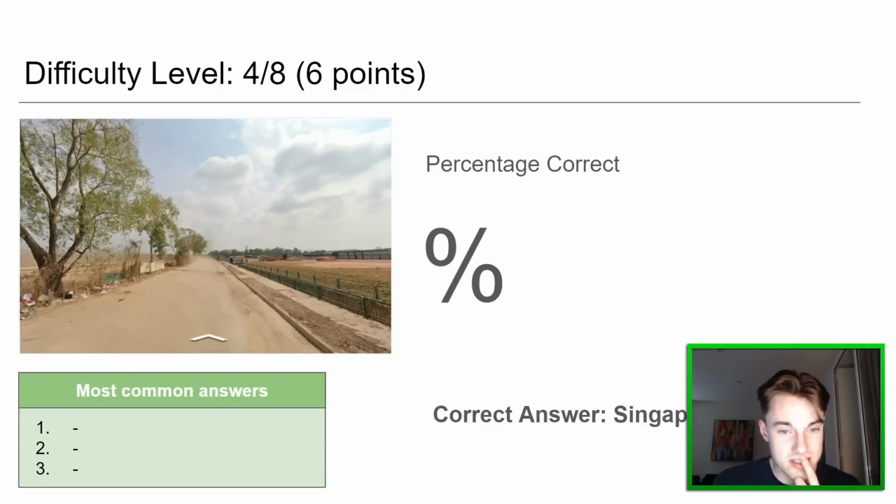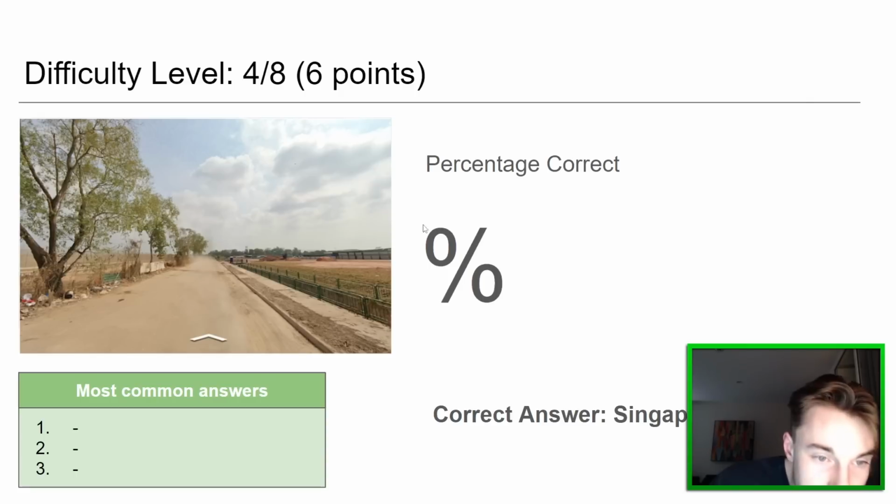And this one is Singapore. Now, I don't see how there's a hope in hell you could get this correct. Apparently this is one of the less difficult ones. So I don't understand how anyone got this correct, but maybe there's something in there that could tell you, maybe like the crane or something, we have some kind of digger here. But I just don't see this. This is insane to get correct. So if that's 4 out of 8, I don't think we're getting any more right.